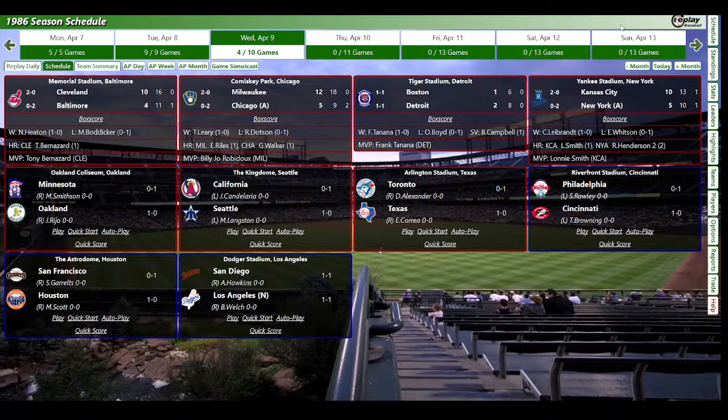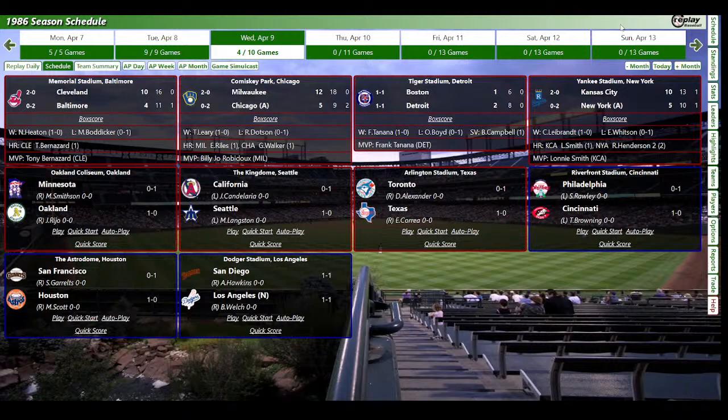And then the games I haven't played yet, you see the Twins and A's. The '86 A's and '86 Twins aren't good teams, but you know they're both about to be good teams. You know that the '87 Twins win the World Series. And of course, the '88 A's win the World Series, and the '89 A's go to the World Series, the 1990 A's go to the World Series. So they're kind of a budding dynasty, and it's fun to see them go at it, just on the cusp, on the precipice of being great.